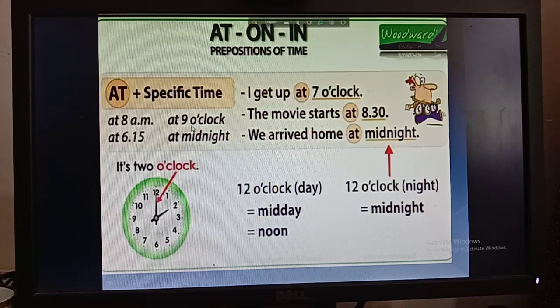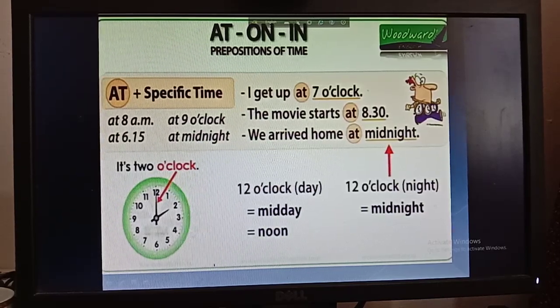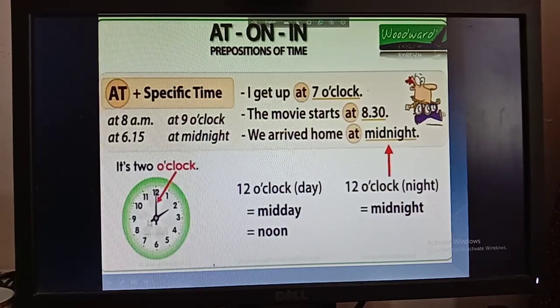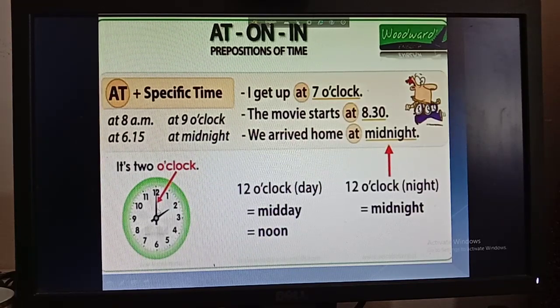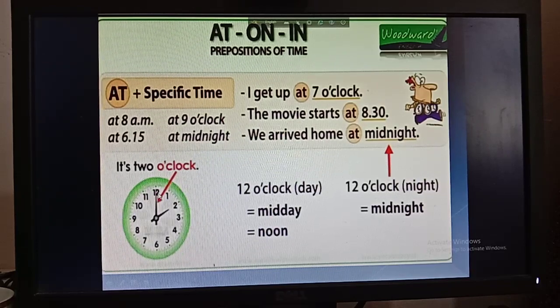Boys, we use o'clock when there is a fixed time but no minutes, like it's 2 o'clock. Look at the clock, here is 2 o'clock, no minutes, okay? So when there is only 12 o'clock, 9 o'clock, or 7 o'clock but no minutes, we use o'clock, okay? So when there is a time but no minutes, you have to use o'clock, okay? I hope I am clear to you.